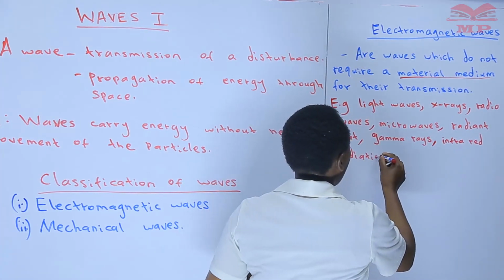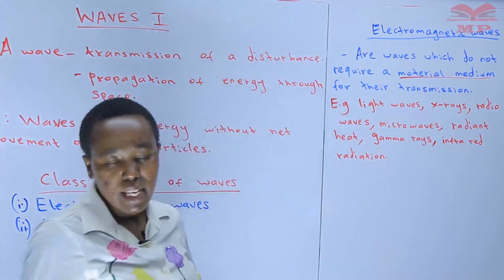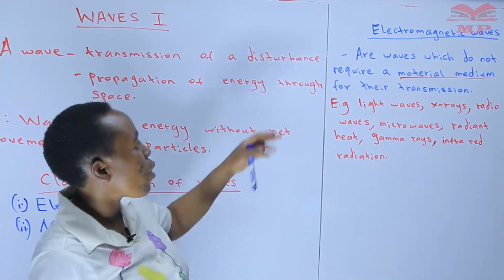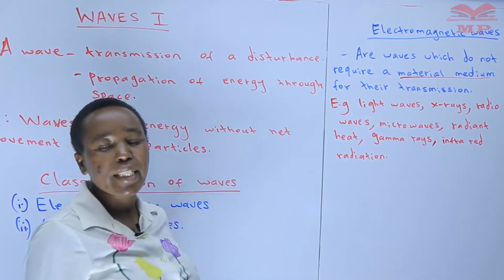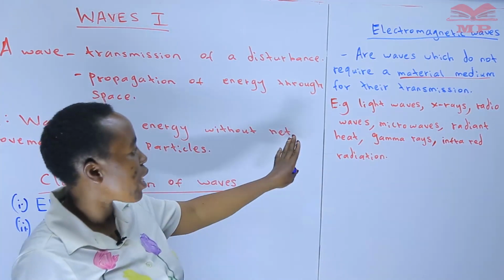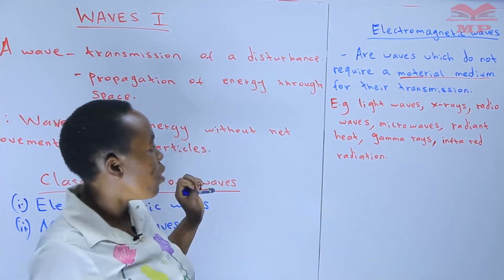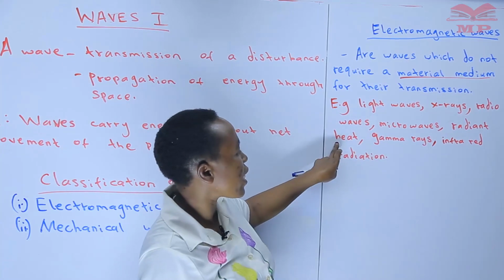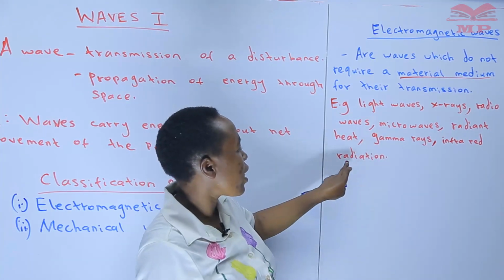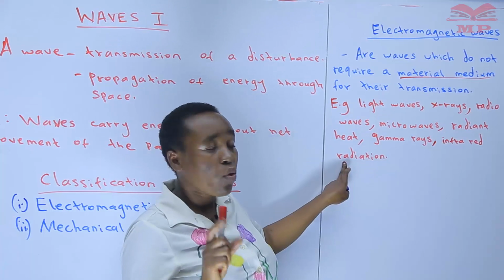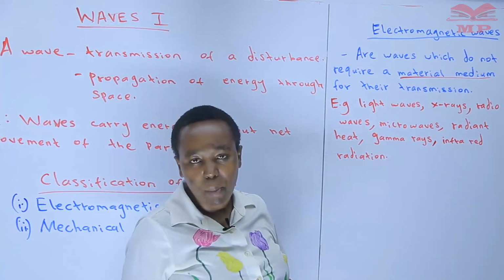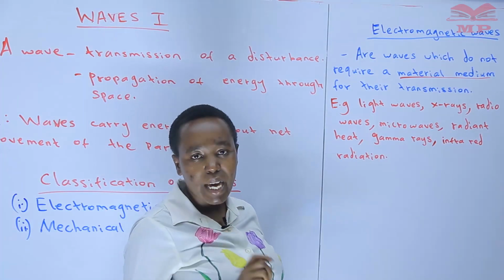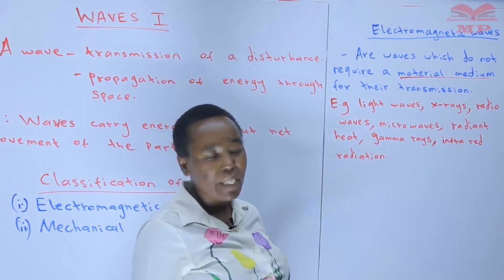Some of these you'll learn more about in book 4. There is a topic by the name electromagnetic spectrum in book 4, where you learn about these electromagnetic waves. So for now, you need just to know stating them: light waves, X-rays, the radio waves, the microwaves, the radiant heat, gamma rays, infrared radiation. All those are examples of electromagnetic waves. They do not require a material medium for them to be transmitted.